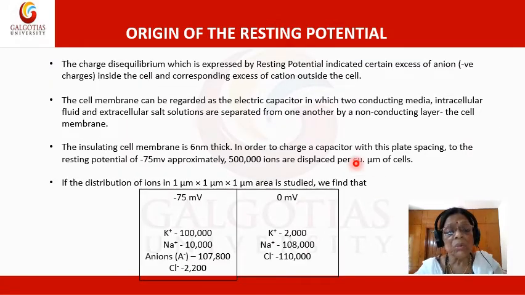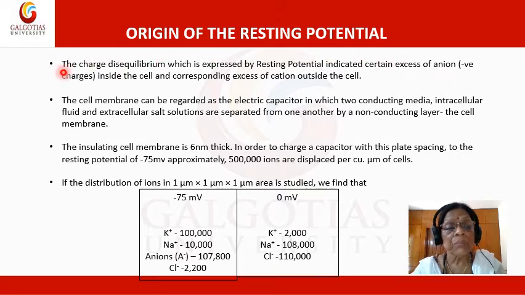Now, let us come to the origin of the resting potential. We have come to know that there is a fixed resting potential for a particular type of cell for a particular species, and if any change in the value of the resting potential takes place, which can only happen when the cell is stimulated, that acts as a unit of information, because it is the specialized role of the nervous system to propagate any change in the value of the resting potential within itself and to the neighboring cell. So now let us come to the point, the origin of the resting potential, how this originated.